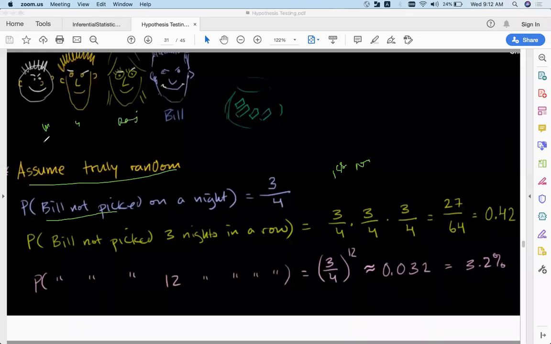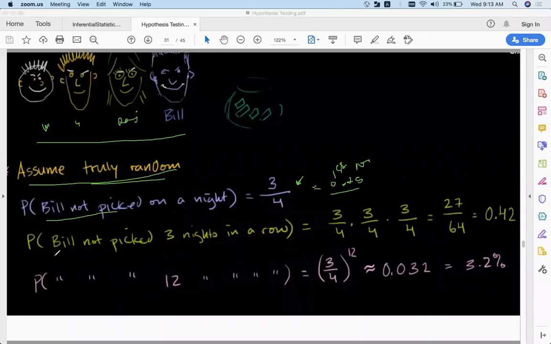There are 4 siblings, and assuming it is truly random, the probability is 3 by 4. What is the value of 3 by 4? 0.75. So there is a 75% chance that Bill is not selected for washing dishes on the first day.